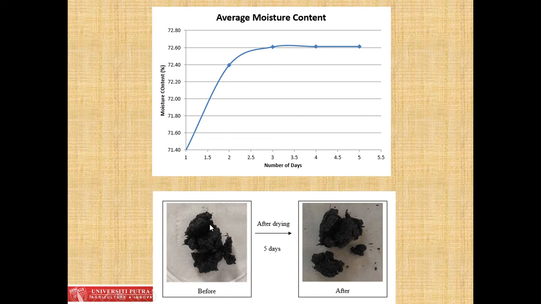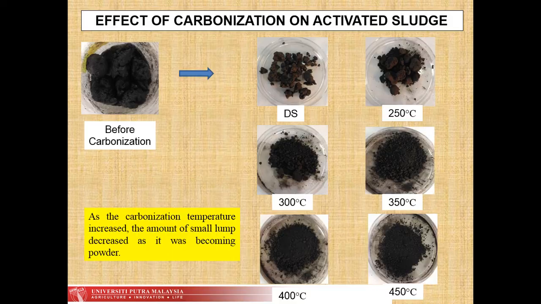From this diagram we can see that there is no color change after drying, but the volume decreases greatly because 70% of the activated sludge is made up of water. The moisture content was huge because the palm oil industry uses a lot of water or steam in the oil extraction process. All the water was eliminated together with the effluent as POME. Although POME was treated with biological treatment, a huge amount of water was still with the sludge, resulting in high moisture content. This is the visual observation of the activated sludge.